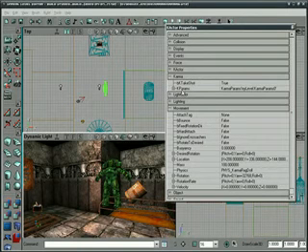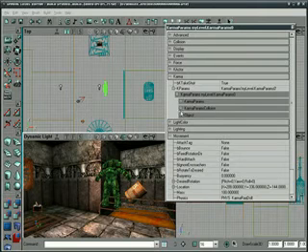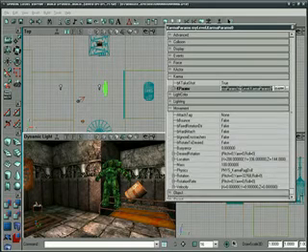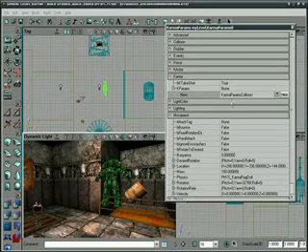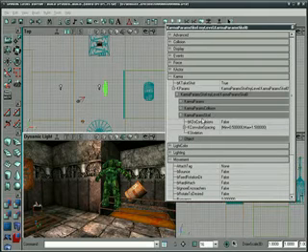Under Karma, you'll notice we have the regular parameters here: Karma parameters, collision, and object. But what we want to access is the parameters for the actual skeleton, the ragdoll. So let's clear this out, select Karma Parameters Skeleton, and click New. Now we have an extra area called Karma Parameters Skeleton, and you'll notice that we can do convulsions at intervals.